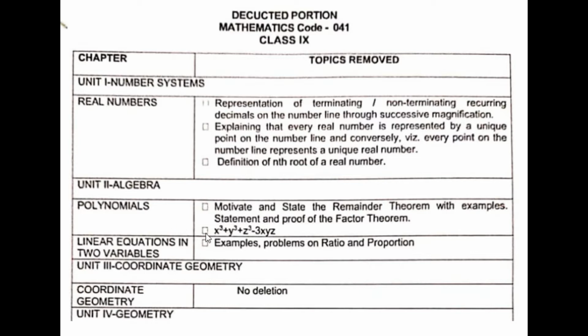Again, from the second chapter, Polynomials, motivate and state the remainder theorem with examples, and the statement and proof of the factor theorem, both have been removed. Also the algebraic identity x cube plus y cube plus z cube minus 3xyz has been removed. From chapter 3, Linear Equations in 2 Variables, the problems on ratio and proportion have been removed. And in Coordinate Geometry, nothing has been removed from the chapter.